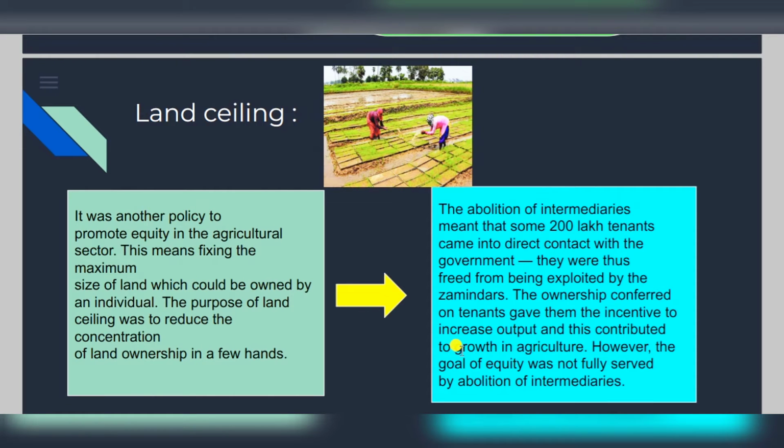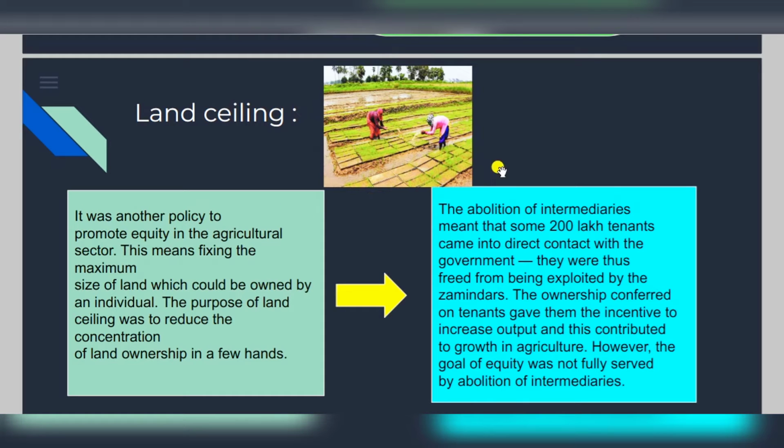Land ceiling is also a very important factor for the land reforms. It was another policy to promote equity in the agriculture sector. This means that there should be a maximum size of land which could be owned by an individual, and the purpose of the land ceiling was to reduce the concentration of land ownership in few hands. Some have more land, some have less, and this brings inequality.